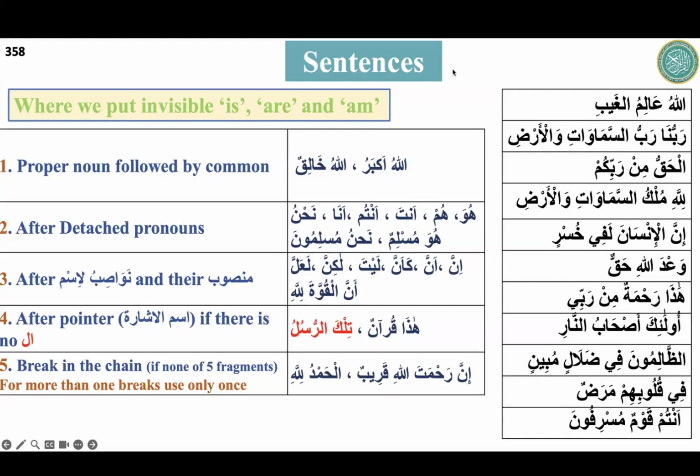Break in chain? Is there a break in the chain? I did not see that. What is the chain? Ulaika ashabun nar. Oh, this is after the pointer, when there is no al. If there was al, then we could say that, but there is no break in chain. After a pointer, if there is no al, right after that you have to put "is". Alright. Okay. Thank you.